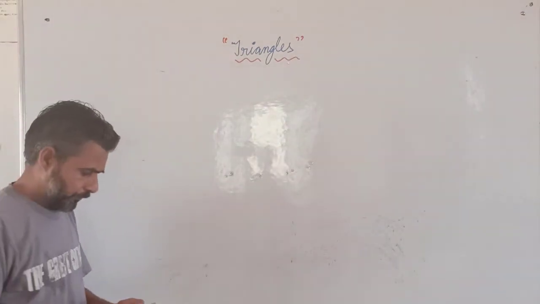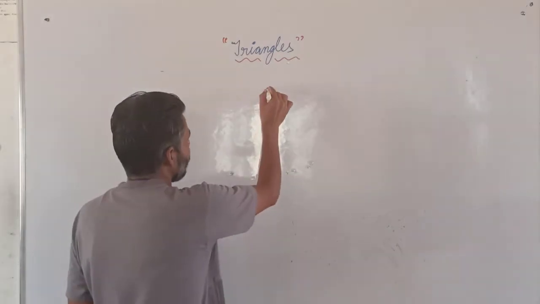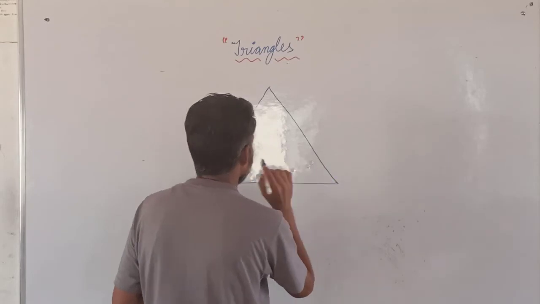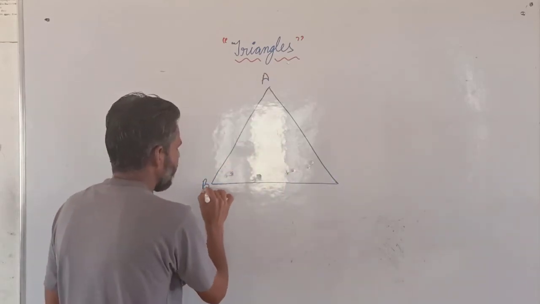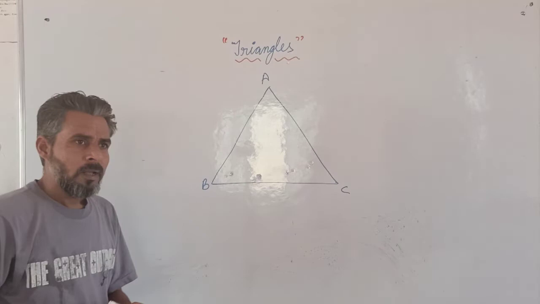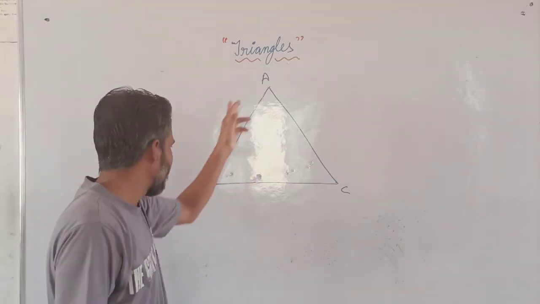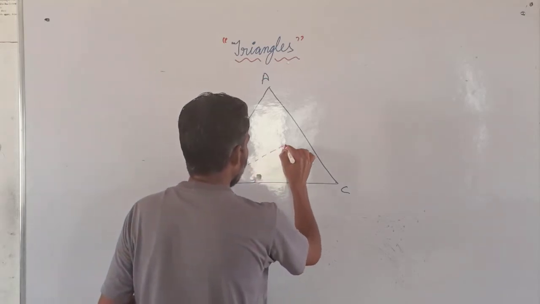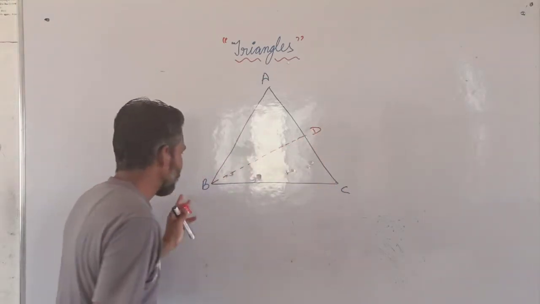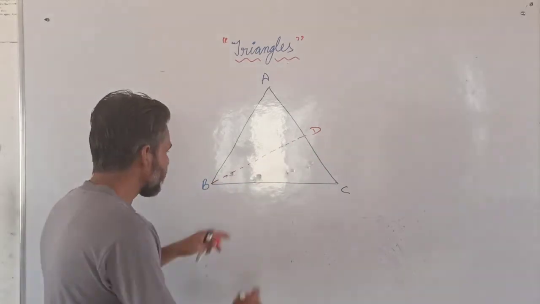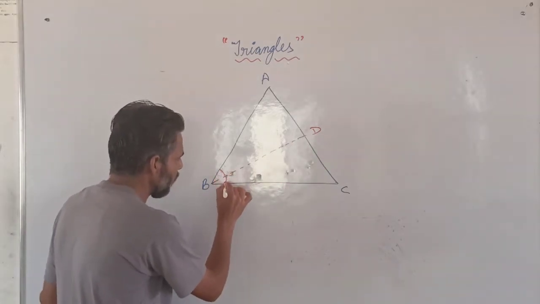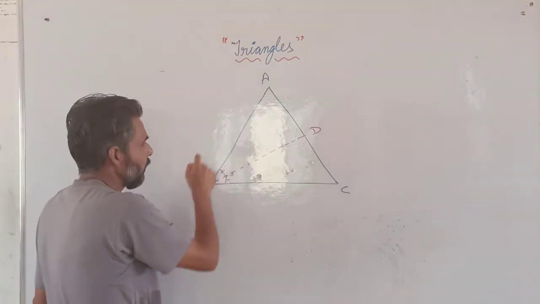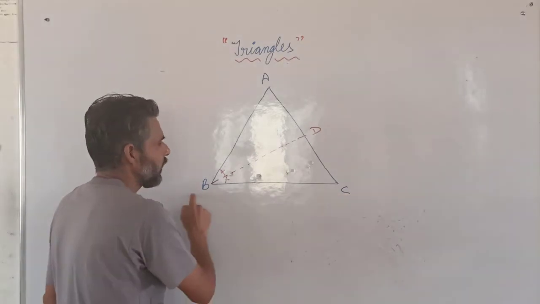Now the next one is, again you have to draw a triangle ABC. Now again how many angles are there? 3. Now first of all I am drawing the angle bisector. Angle bisector BD. BD will be the angle bisector if this line divides the angle B into two equal parts. Angle ABD will be equal to angle CBD.